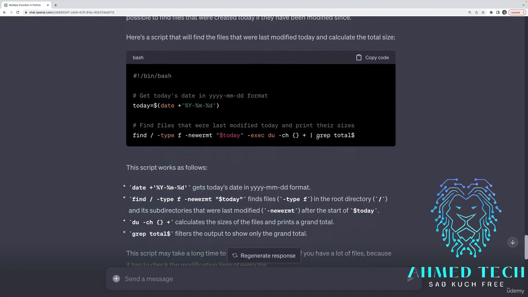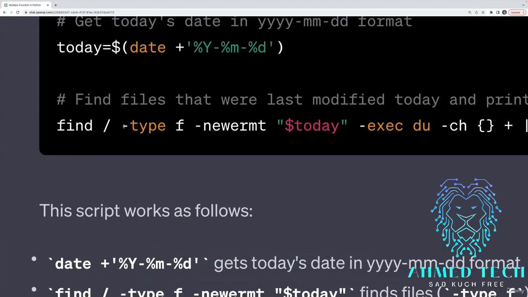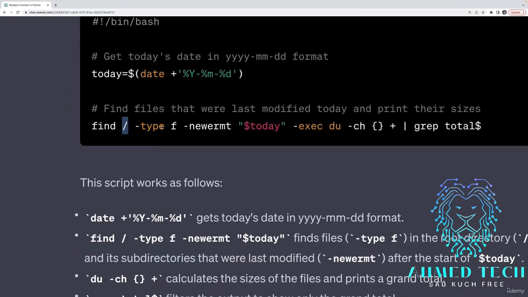It's very simple. It uses disk utility, so du right here. It uses find. By default, it is finding everything in my root directory, which is going to include all sorts of system files and things that I didn't touch myself. So I think I'm going to rewrite it to work in the current directory. I'll change this to be dot.